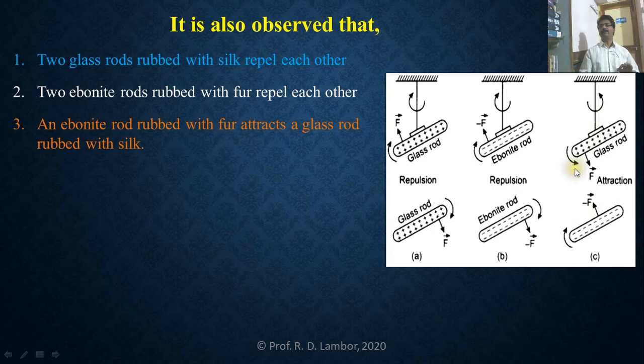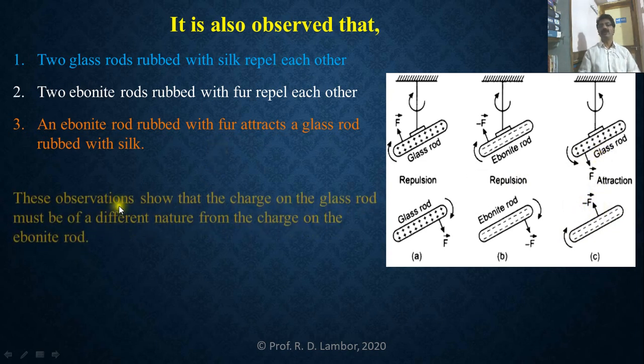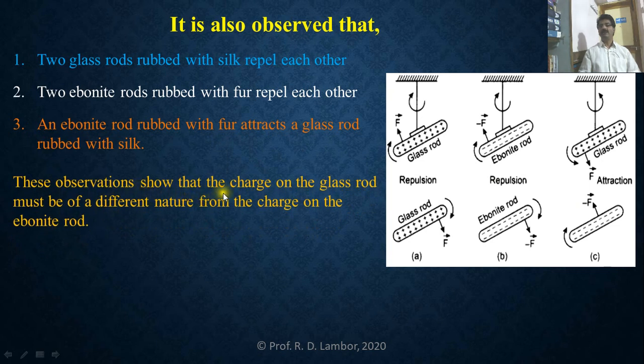But in the third diagram, suspended is the glass rod, and this one is the ebonite rod. This glass rod is rubbed with silk, and this ebonite rod is rubbed with fur. And when these two rods are brought close to each other, what is happening here? Both are attracting each other. So this observation shows that the charge on the glass rod must be of different nature from the charge on the ebonite rod.